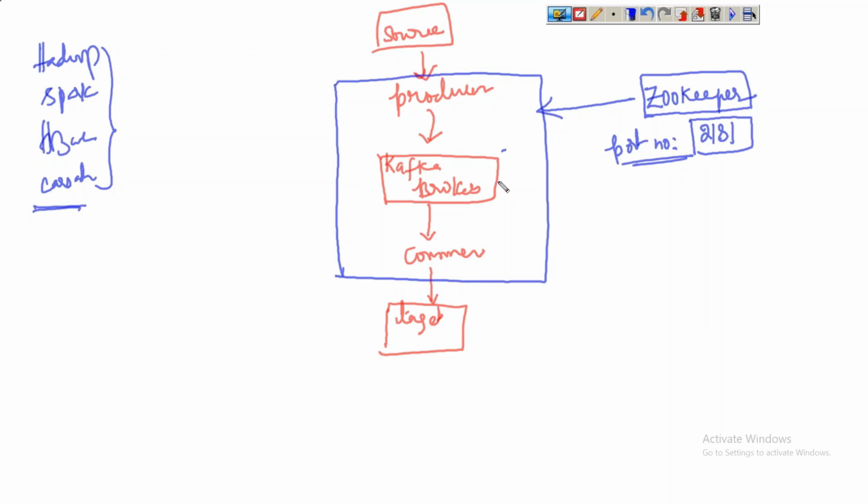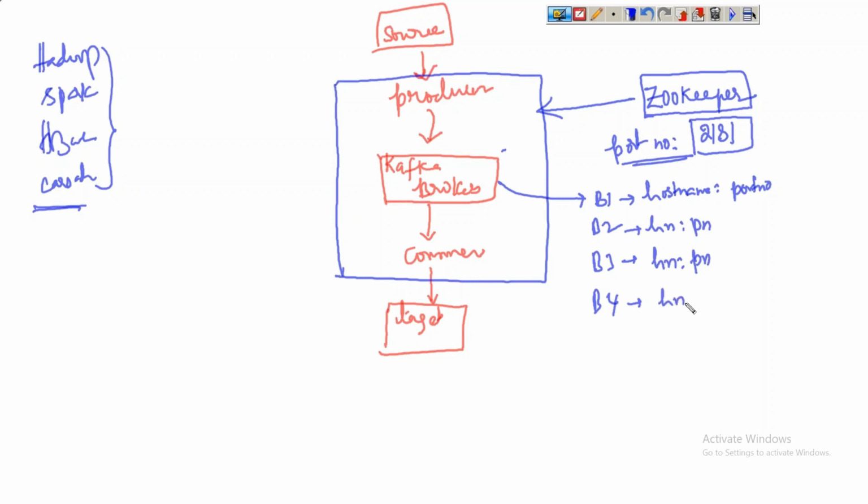Similarly for every broker, let us say we have 3 to 4 brokers, b1, b2, b3 and b4. Each broker must be uniquely identified with a combination of host name and port number. So a broker is uniquely identified with host name and port number. Remember this. And Zookeeper is also identified with some host name and port number, but the default port number is 2181. There are no default values for brokers. We have to set the port numbers.